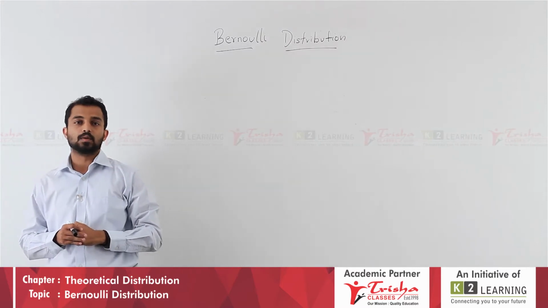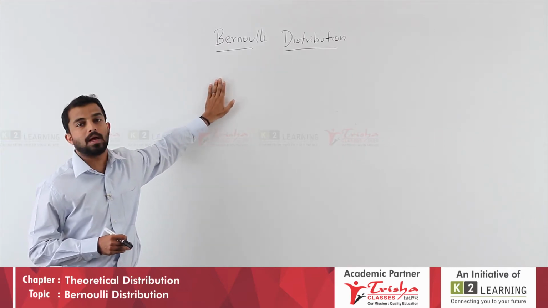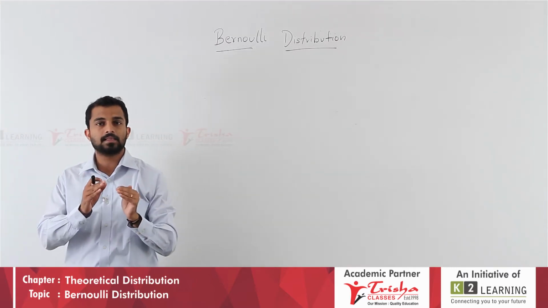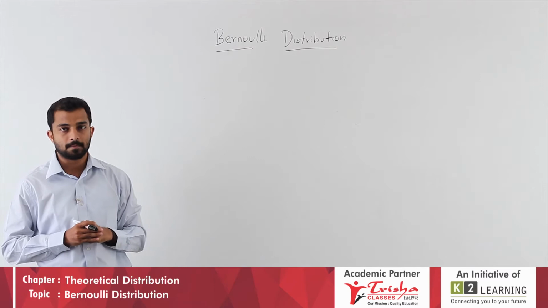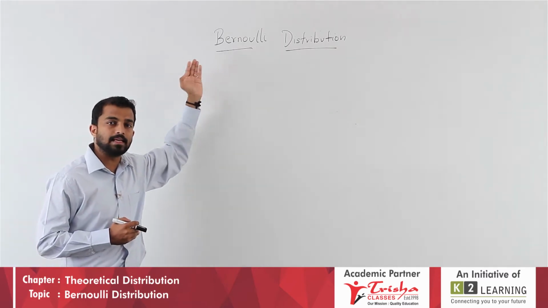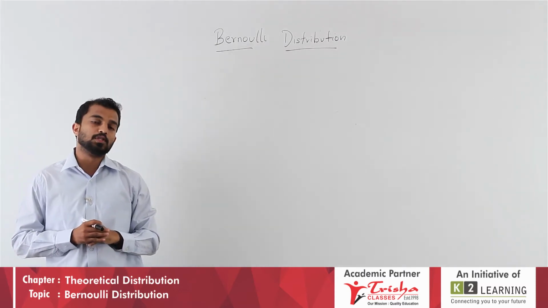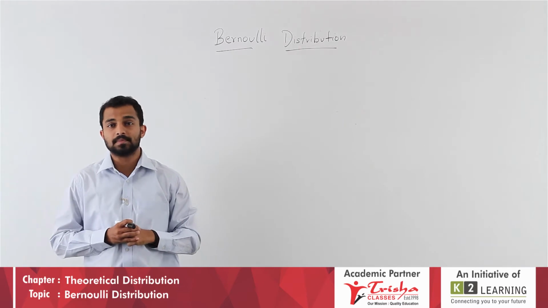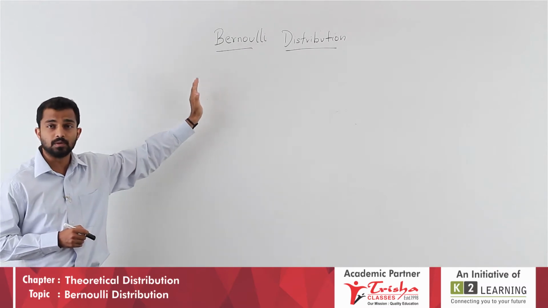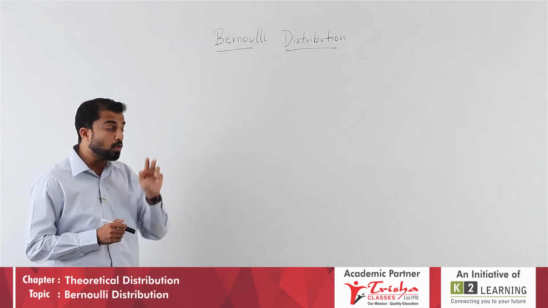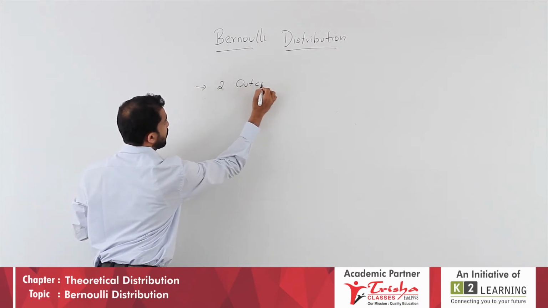Now, as I have already told you, Bernoulli distribution comes under discrete probability distribution. That means there is a specific value assigned to this particular distribution. Let us get to know some more things about it. Firstly, Bernoulli distribution was given by a person called James Bernoulli, and he said that Bernoulli distribution has only two outcomes.